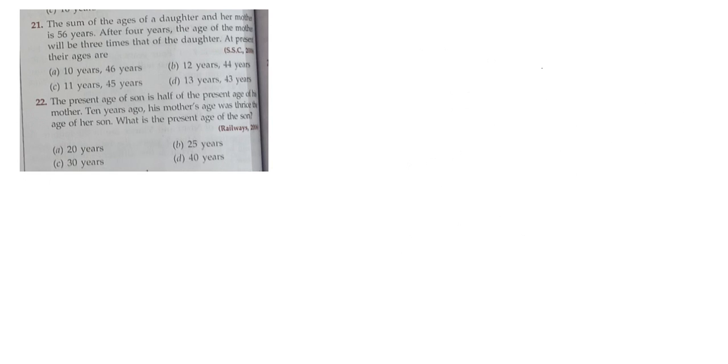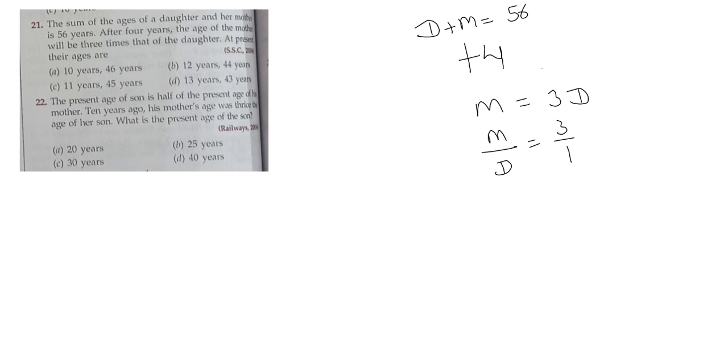Okay, the sum of the ages of daughter and her mother is 56. Okay, daughter plus mother is given to us as 56 years. After 4 years the age of the mother will be, okay, after 4 years means +4 in both, daughter and mother. After 4 years the age of mother will be 3 times that of daughter, so the ratio between mother and daughter will become 3:1. It is the ratio after 4 years.